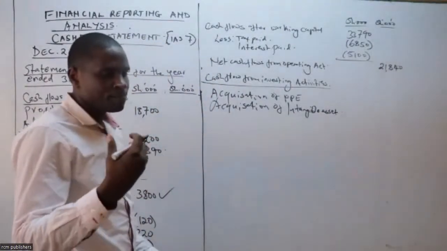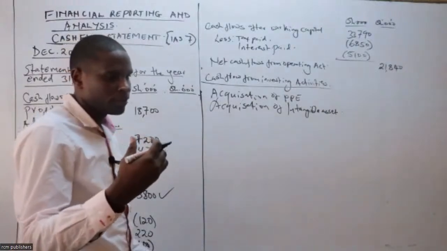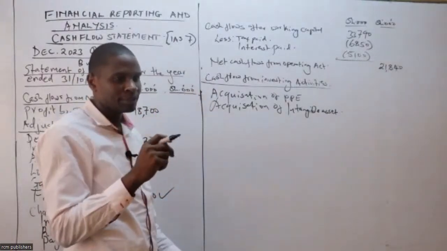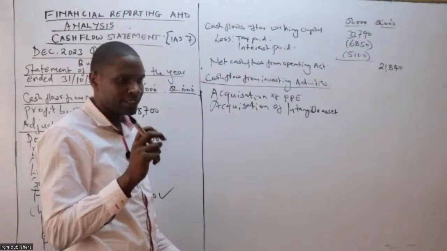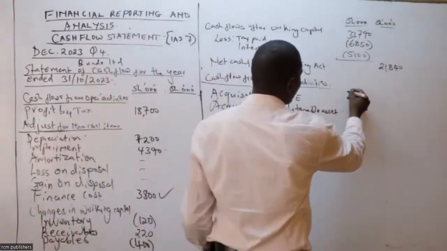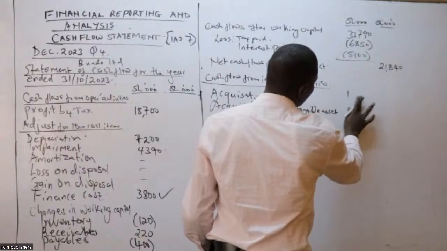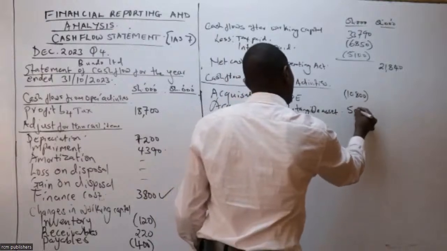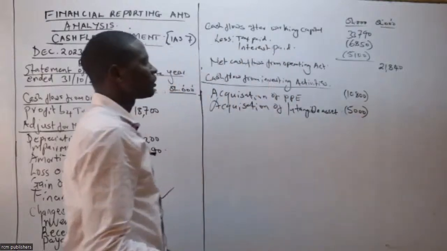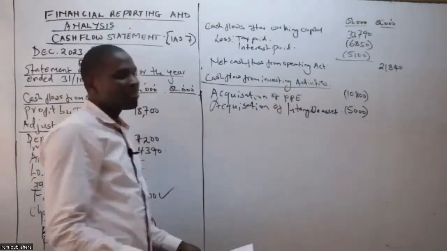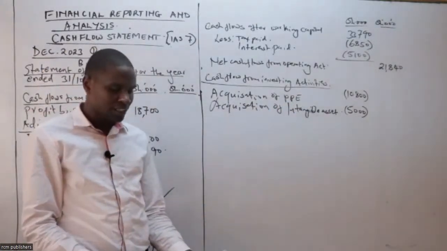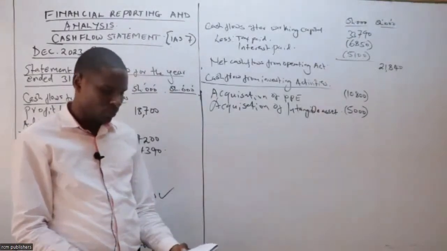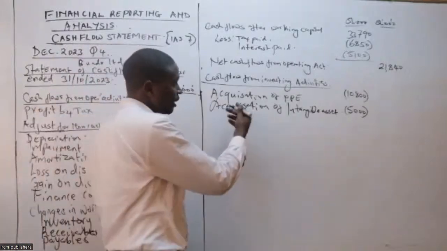Okay, how much did they acquire? They acquired PPE worth how much? Ile balancing figure tulipata kwa PPE account, if you can remember, ilikuwa ngapi sasa? Mwenye anafuatilia anaweza tusaidia. 10,800, and that is an outflow. Hiyo ni pesa ilitoka. If you acquire, remember we are looking at what has happened to our cash, and then they had acquired the patent of 5,000, and we are done. We're not having any other thing unless you give me any information. Can you see any information? I cannot see any information giving me any other thing under investment.